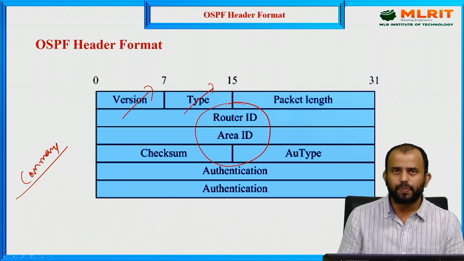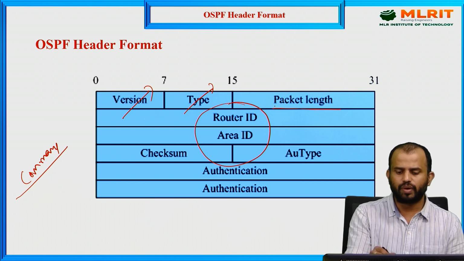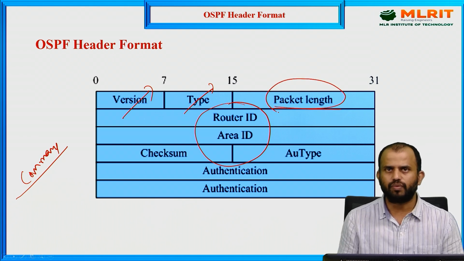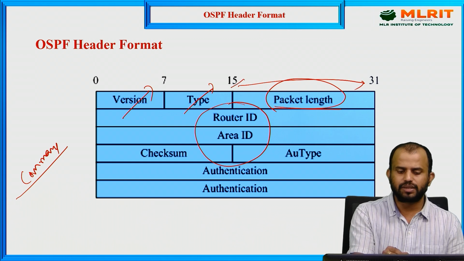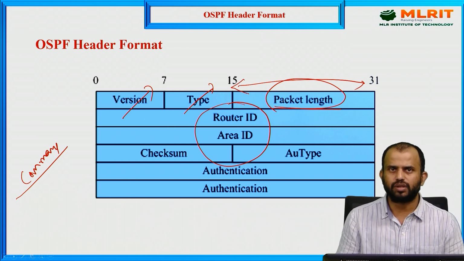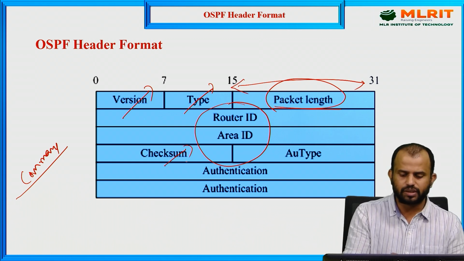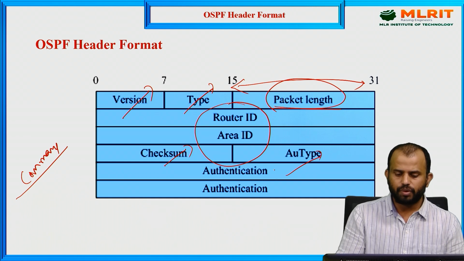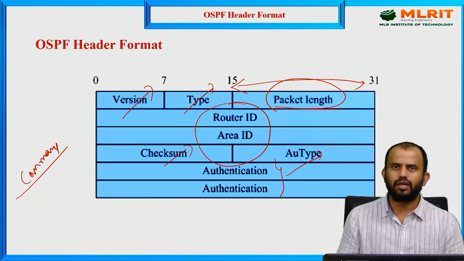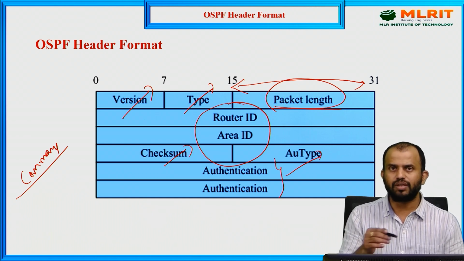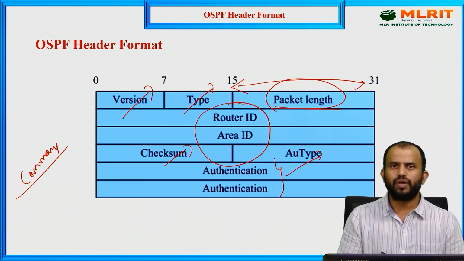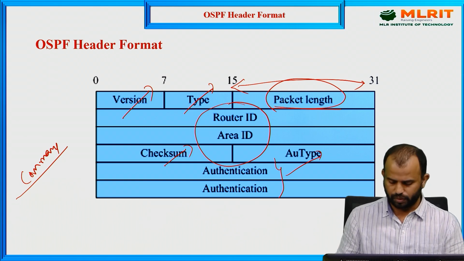Apart from this, what is my packet length value, which is 15 to 31 bytes. That is the maximum length value. We have to follow the checksum mechanism and authentication type values, because only an authorized person should be able to handle this, since information is transferred from inter-network to inter-network. So we have to go for this authentication aspect as well.